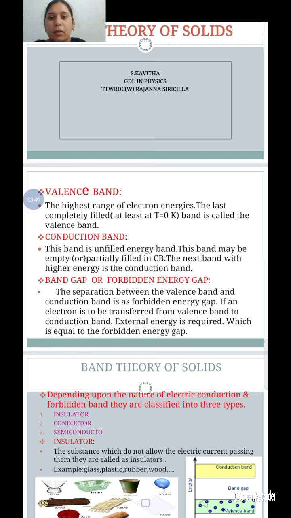For example, if an electron is moving from the valency band to the conduction band, when the electron is transferred from the valency band to the conduction band, some external energy is required. That external energy is equal to the forbidden energy gap.